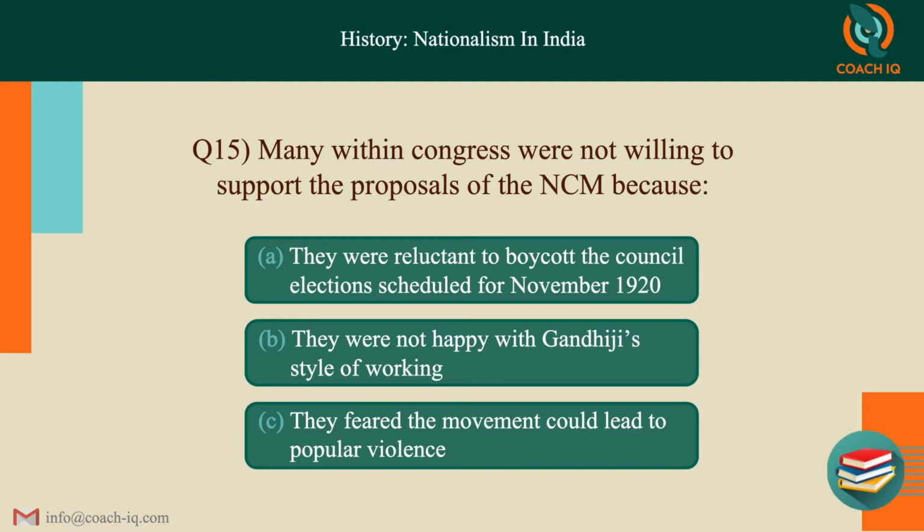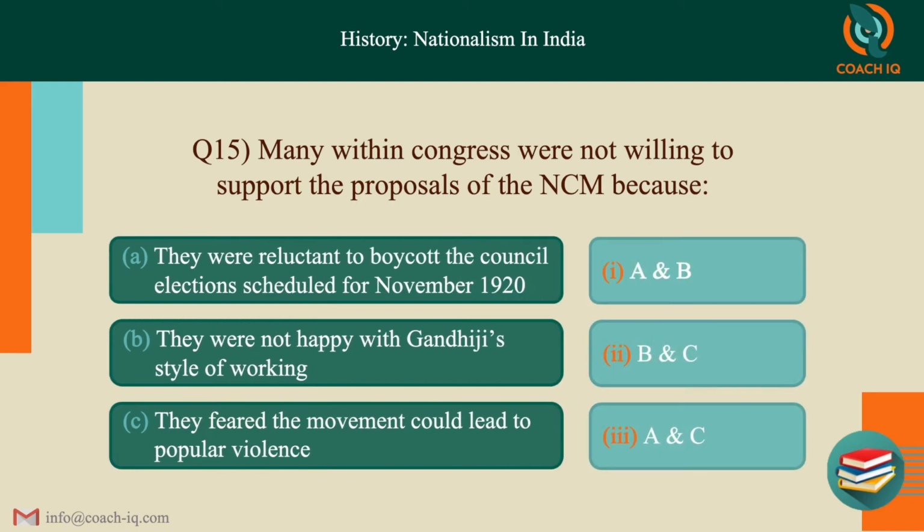Second, they were not happy with Gandhiji's style of working. Third, they feared the movement could lead to popular violence. Now you have three options, A and B, B and C, or A and C. The answer is the third one, A and C. That is, they didn't want to boycott the elections and they felt there could be violence.